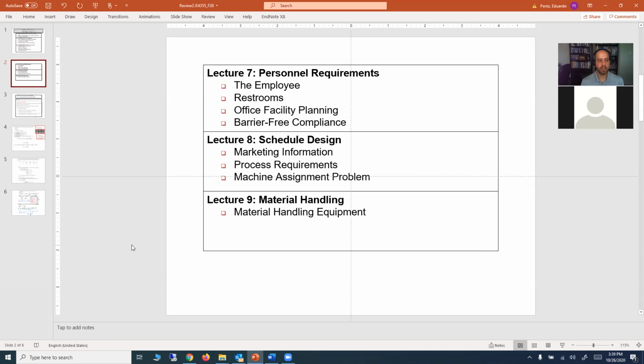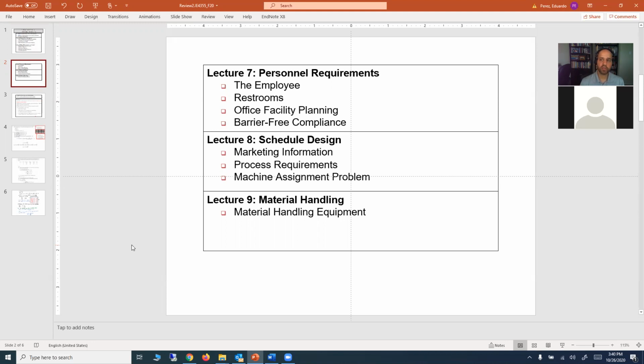Specifically for conveyors, forklifts, and cranes, there are specifics in terms of when you should use each type of equipment, and you should know about those. So that's the material that was covered during this second portion of the semester. Those are the lectures that were covered.